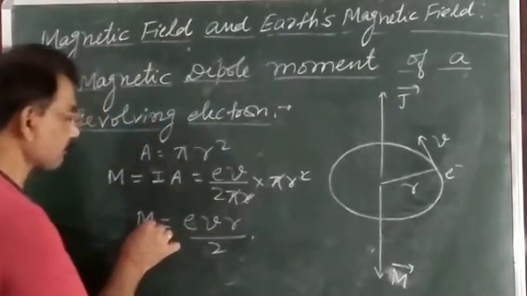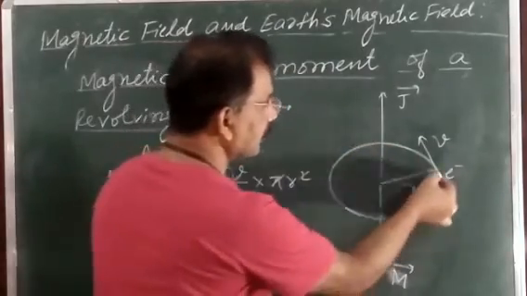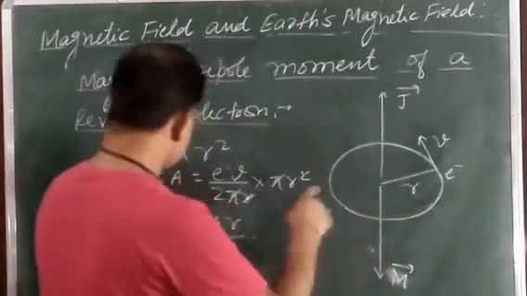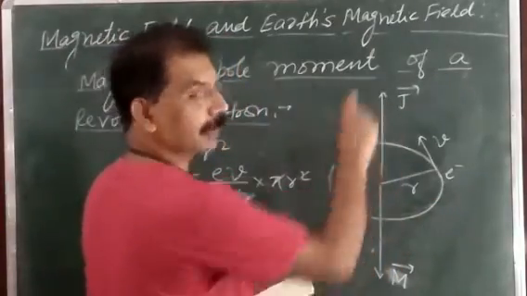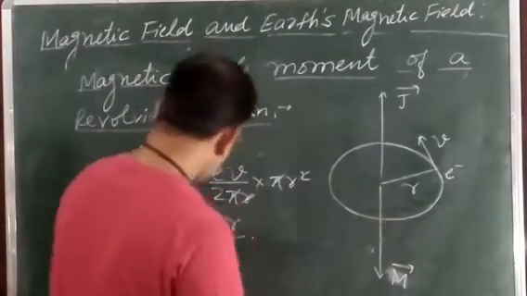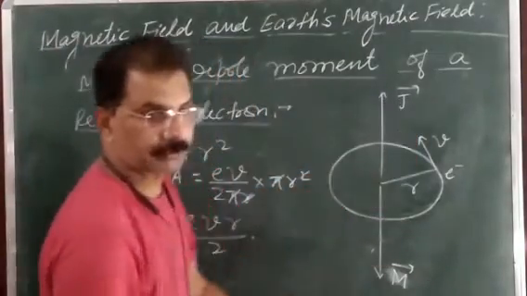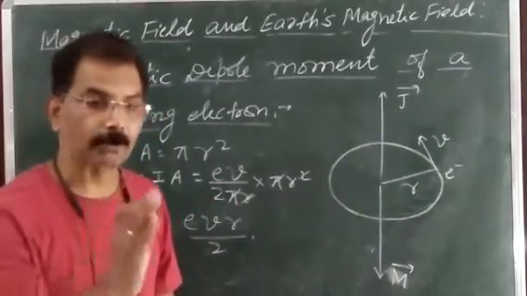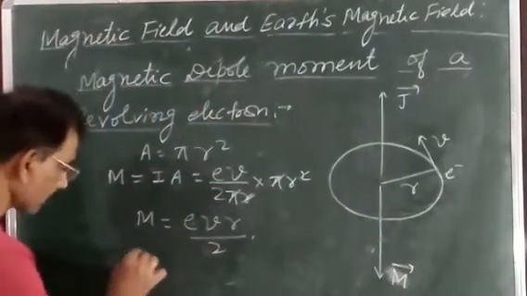And the direction of this magnetic dipole moment: since the electron is revolving in anti-clockwise direction, the current will be in clockwise direction, and the direction of this magnetic dipole moment is perpendicular to this loop and directed downward. And in the same way, J is the angular momentum of the electron. And the angular momentum of the electron, J, is given by how much here?